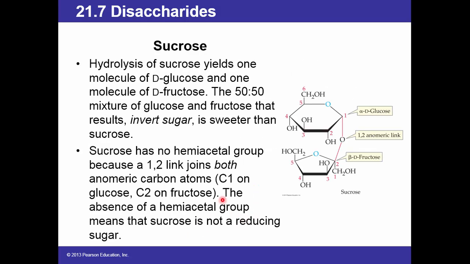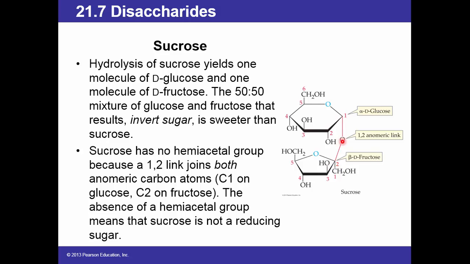Sucrose, on the other hand: hydrolysis of sucrose yields one molecule of D-glucose and one molecule of D-fructose. Now the 50-50 mixture of glucose and fructose that results, invert sugar, is sweeter than sucrose. Now sucrose itself has no hemiacetal group because a 1,2 link joins both anomeric carbon atoms, carbon 1 here on glucose and carbon 2 on fructose.